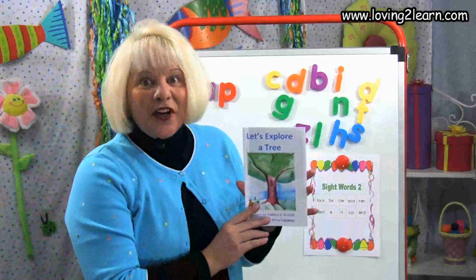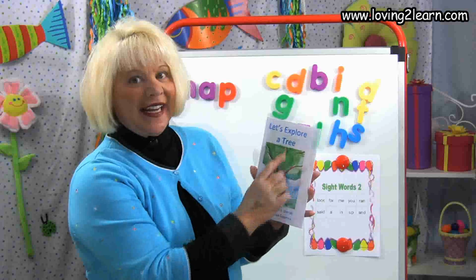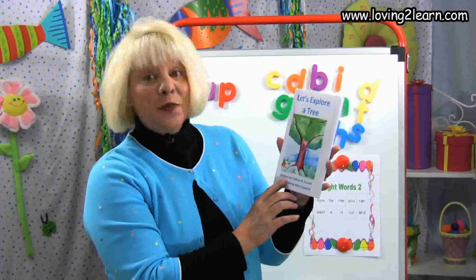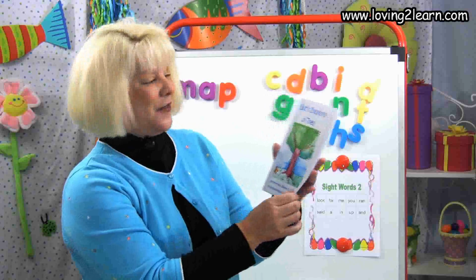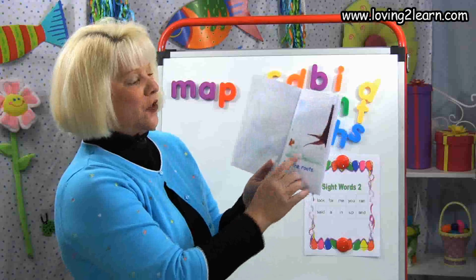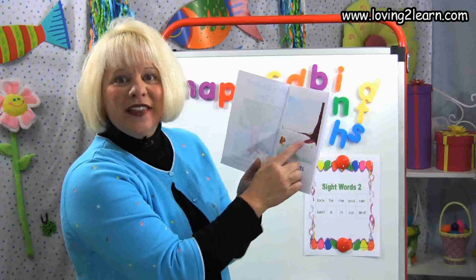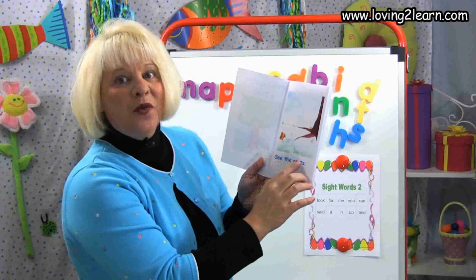The next thing we're going to do is to read the book, Let's Explore a Tree. So we're going to look at all the different parts of a tree. This book is written by Colleen S. Grant and illustrated by Vicki Cottam. So we open up to the first page. What do we see here? Oh, that's a root, like the root of a tree, how it stays in place. So see the roots.